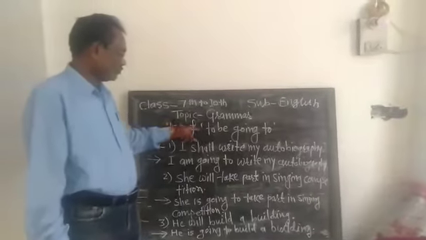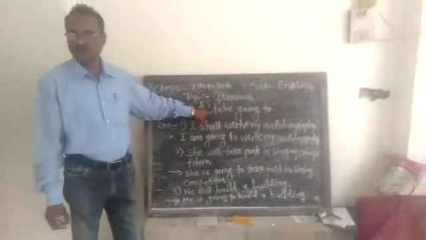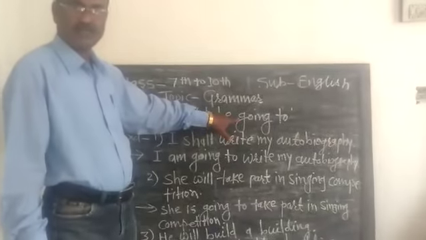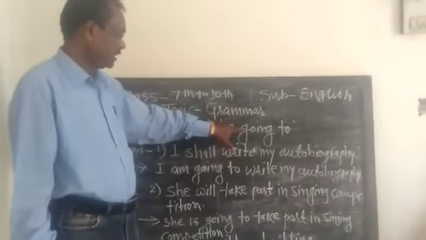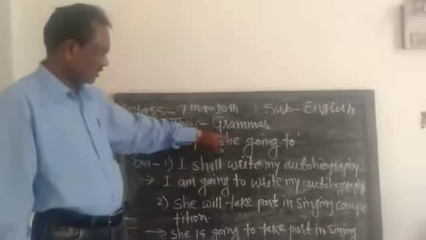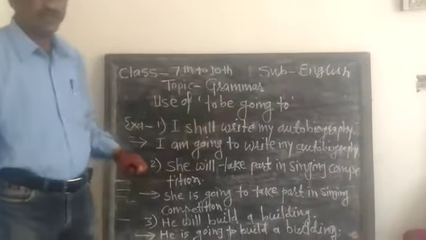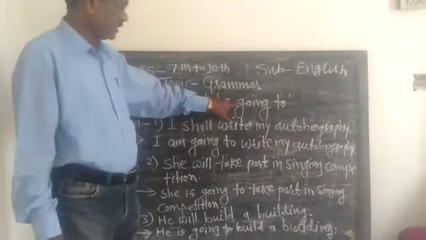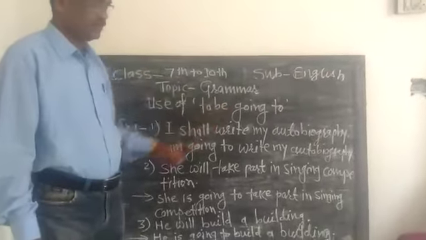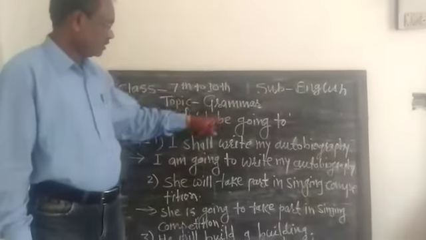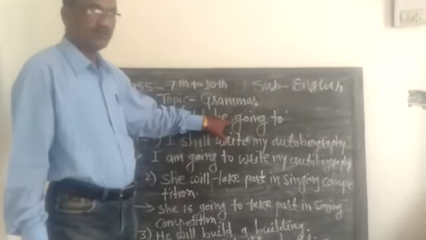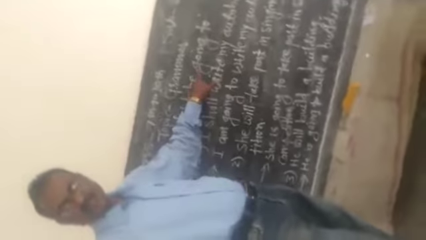Now, when we use "to be going to", actually "going" is the present participle of "go", and it suggests the continuous action, and it is used in the continuous tense. It may be present continuous, past continuous, or future continuous. But actually we use "to be going to" to express the nearest future.